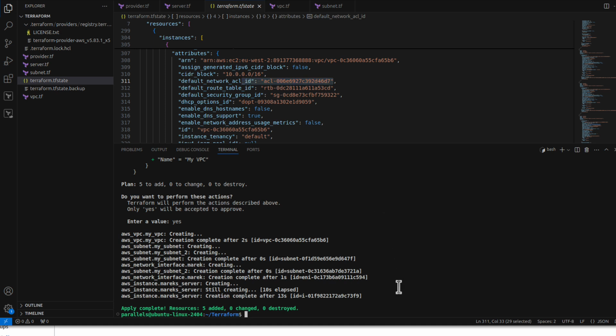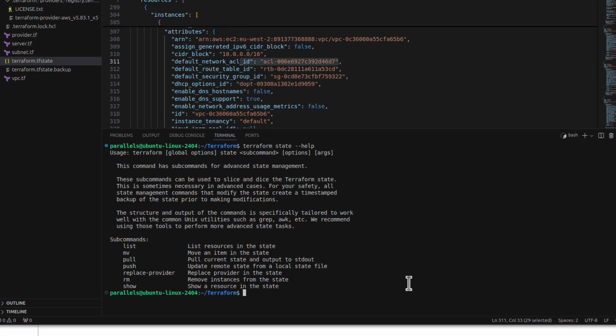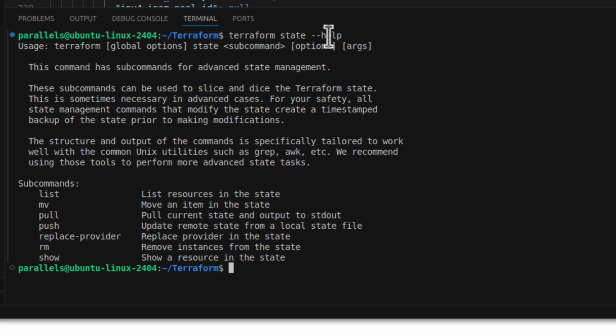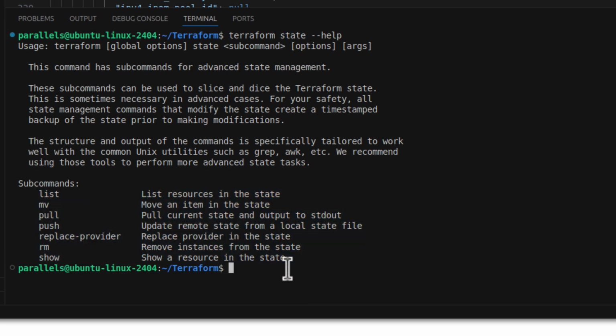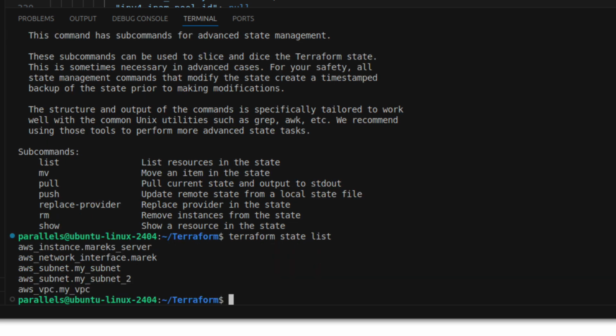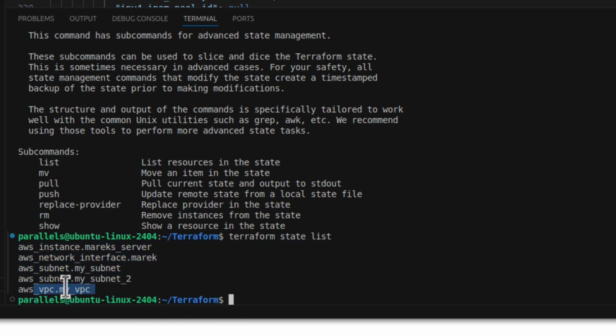What you would do instead, let me clear, you would run Terraform state, and then we can do --help. So we want information about our state file, this tfstate file. So we've got subcommands like list, show, remove, push, etc. Let's see what list does. Terraform state list. And what we have here, they are our resources. Because we can see we've got one VPC, we've got two subnets, interface, and the instance.